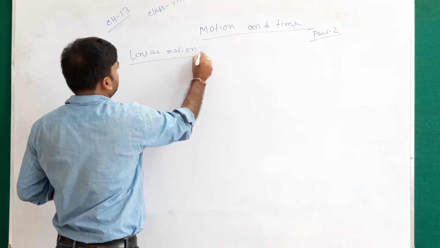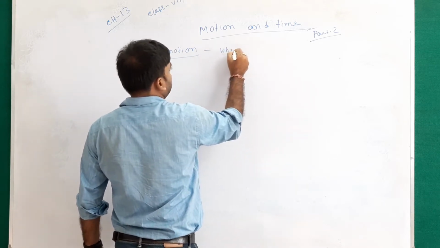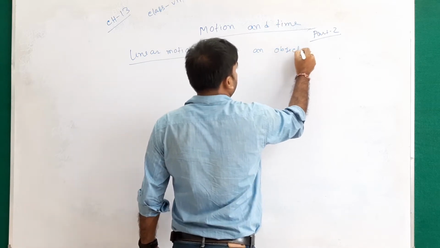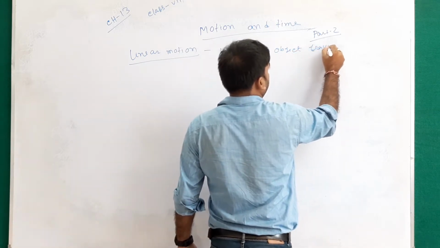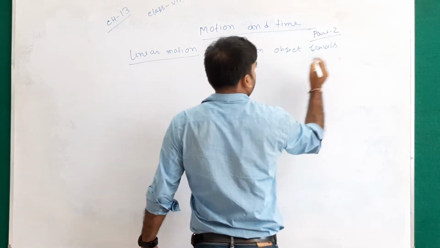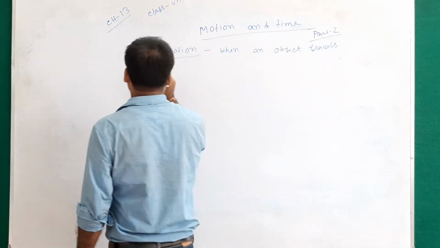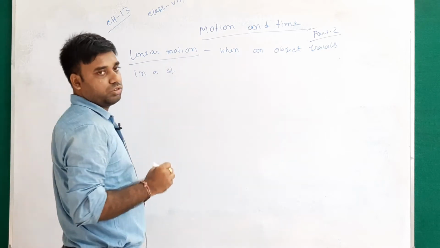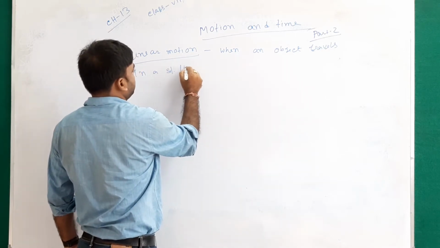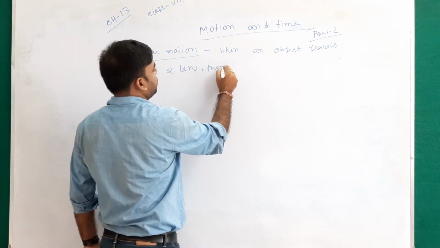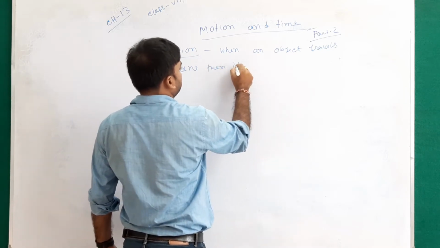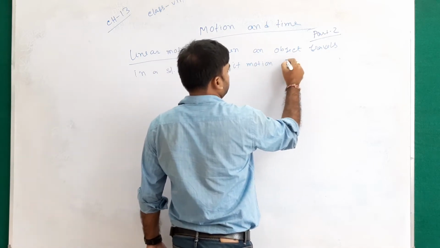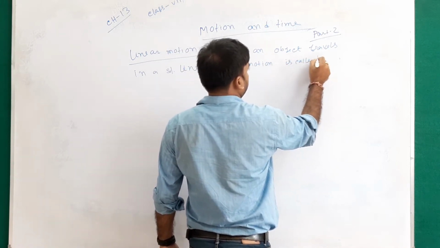What is linear motion? When an object travels in a straight line, its motion is called linear motion.